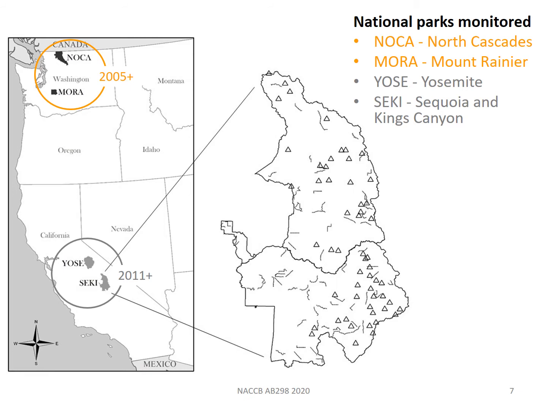We studied this question in 4 national parks. In Washington state, whitebark and nutcrackers have been monitored in North Cascades and Mount Rainier since 2005. In California, Yosemite and Sequoia Kings Canyon have been monitored since 2011.